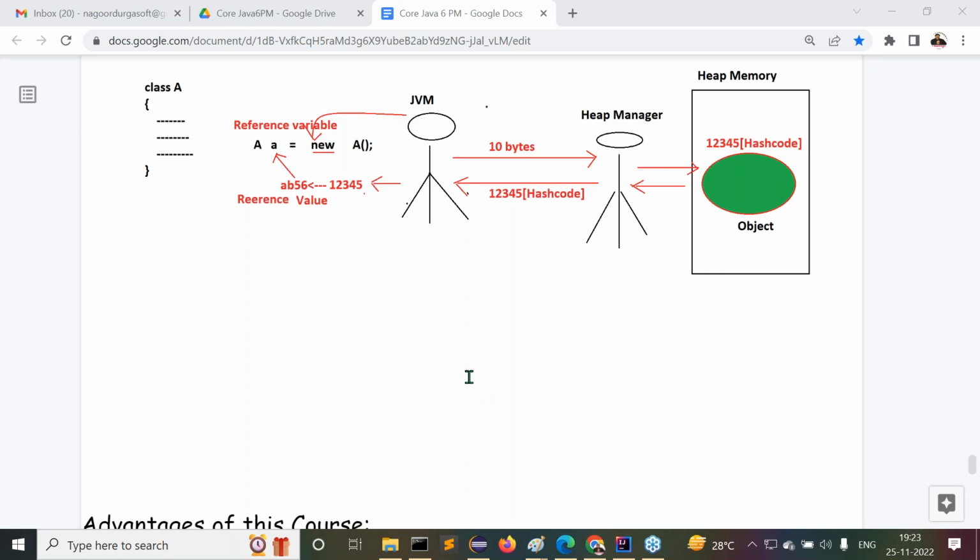That's all, guys. Now, all right, sir. Hash code is an address only, right? No. Hash code is not at all an address here. I will give some other information in object orientation on how hash code values are generated. Some hashing algorithms are available internally, and through that only the hash code value is generated. But as of now, we can understand it's an integer value, no.